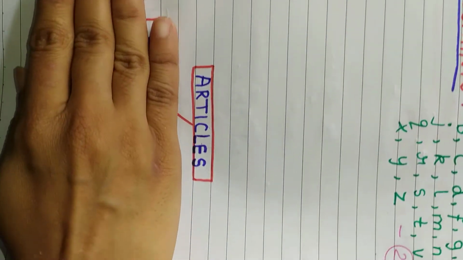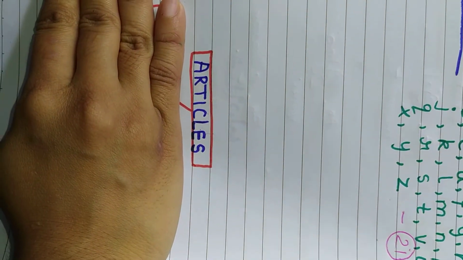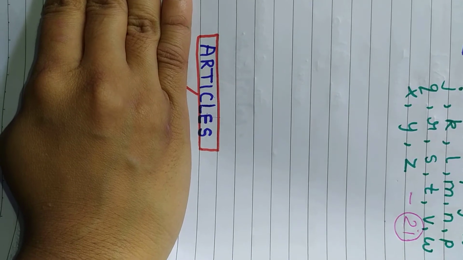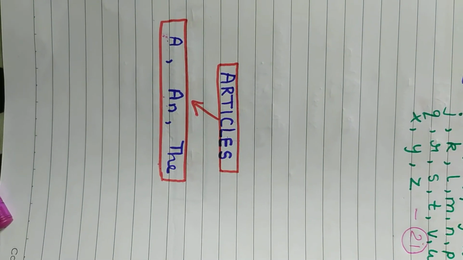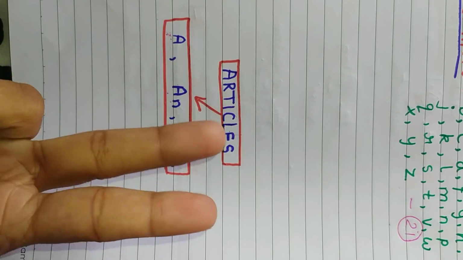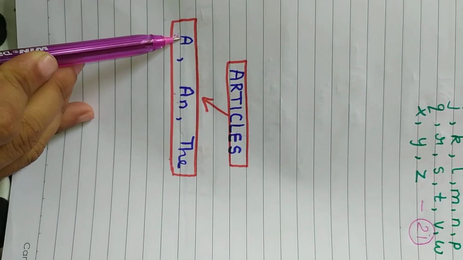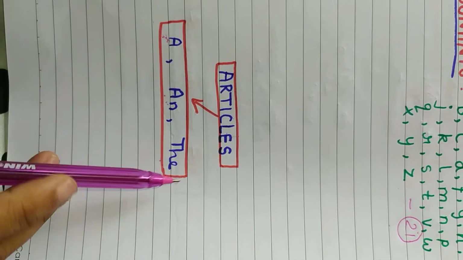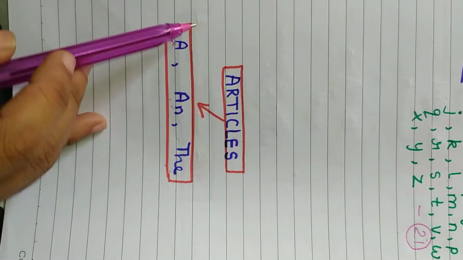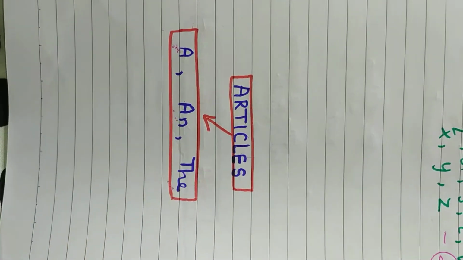Now, I will ask you. What are articles? Very good. A and the are articles. Let's repeat 2 times. Say a, and the. The. Very good. A and the are articles.